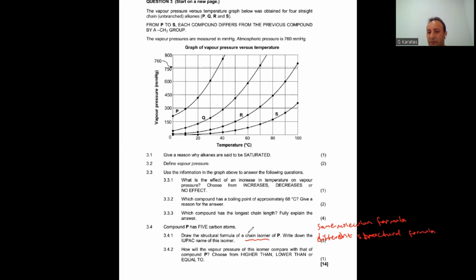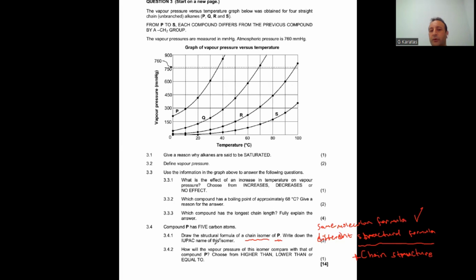We have 3 types of isomers. The first one is the chain isomer. In a chain isomer, the molecular formula is the same. What is different? The chain structure is different.